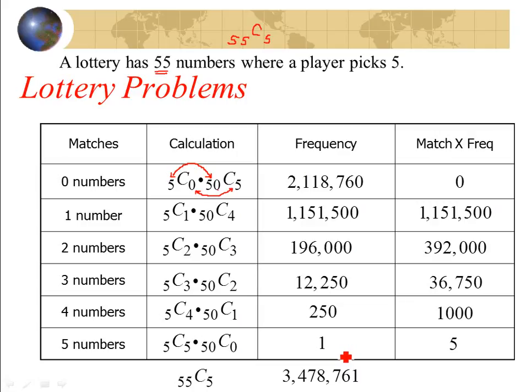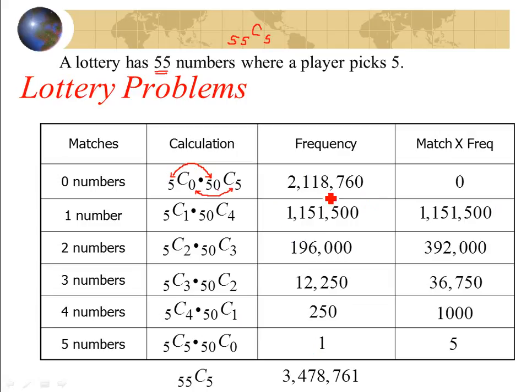Okay, now I want to calculate what is my expected number of matches on the lottery. How much would you expect on average if you played it over and over again? How many numbers would you expect? Well, it's overwhelmingly 0 most of the time, followed by 1.